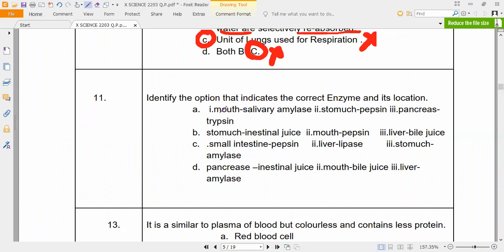Correct? So mouth, which is salivary amylase, stomach, pepsin, and pancreas, trypsin. But you remember, both pepsin and trypsin are active in acidic medium or basic medium? Both will be active in acidic medium only. That is how to remember. Understand, Madhumita, Elamati, Arya, Anusri, everybody? Yes, sir. So kindly remember that.